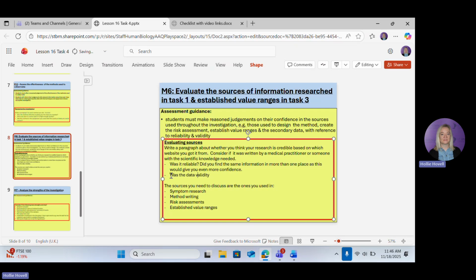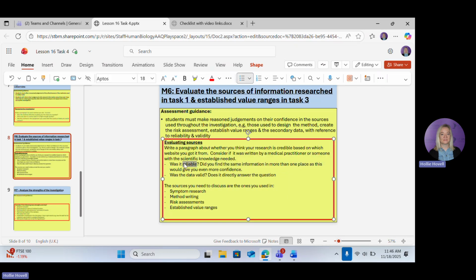Which means does it directly answer the question you were trying to research? Okay, so think about using the words reliable and valid, because that's in the guidance from the exam board, so definitely worth using those words as you go through this part.